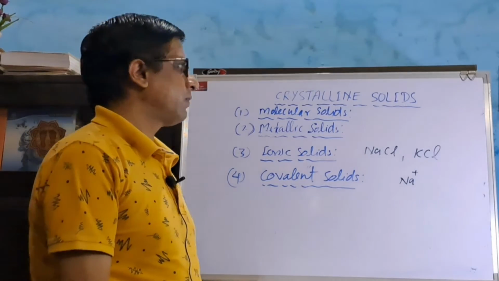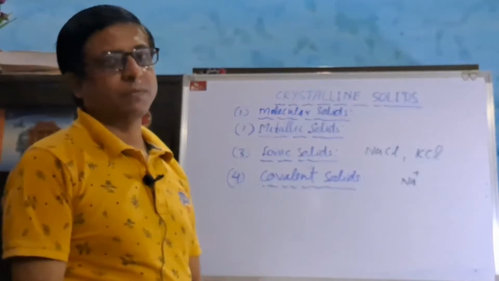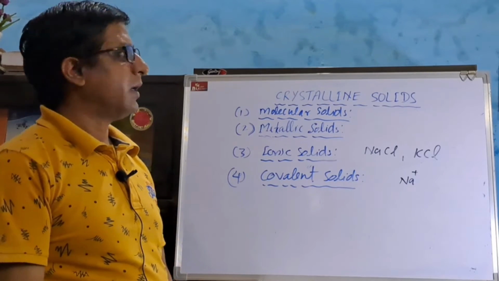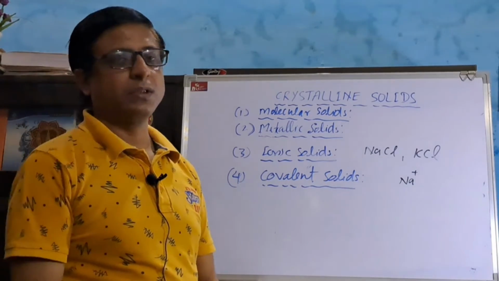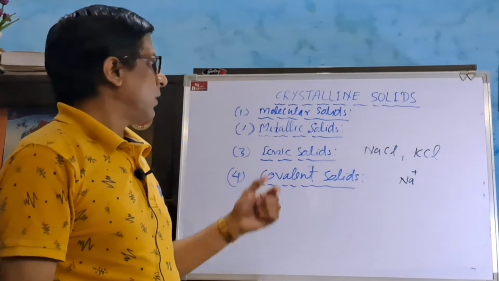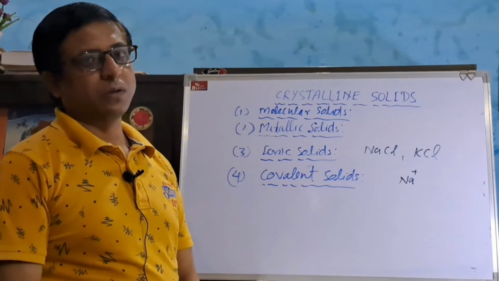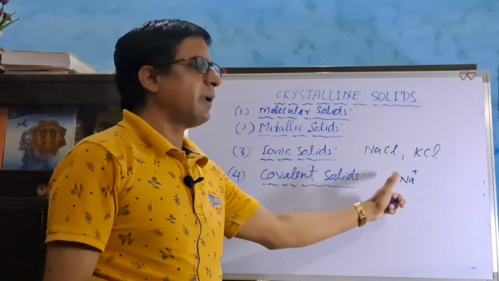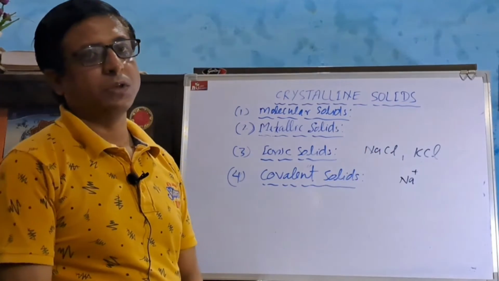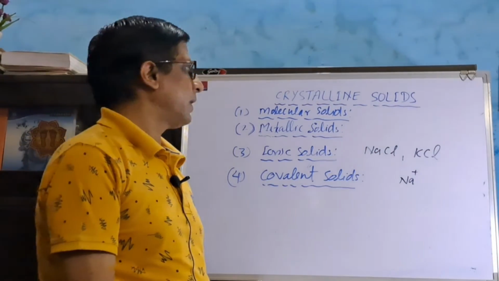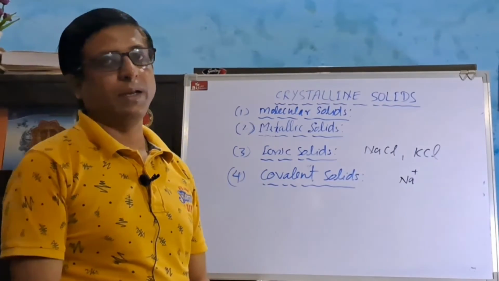Due to the presence of strong Coulombic forces of attraction, they have high melting and boiling points. Due to the absence of free ions or electrons, since sodium ions cannot move and have fixed positions, in solid state ionic solids are non-conducting in nature.